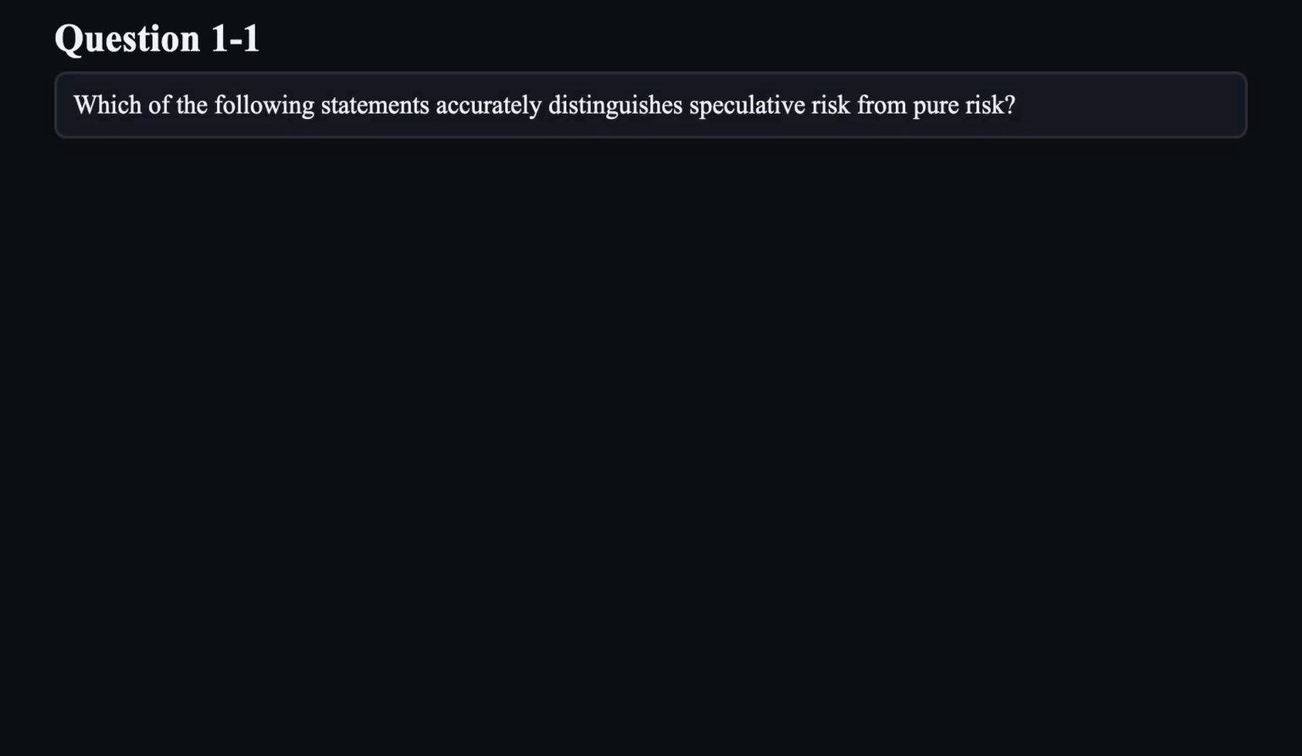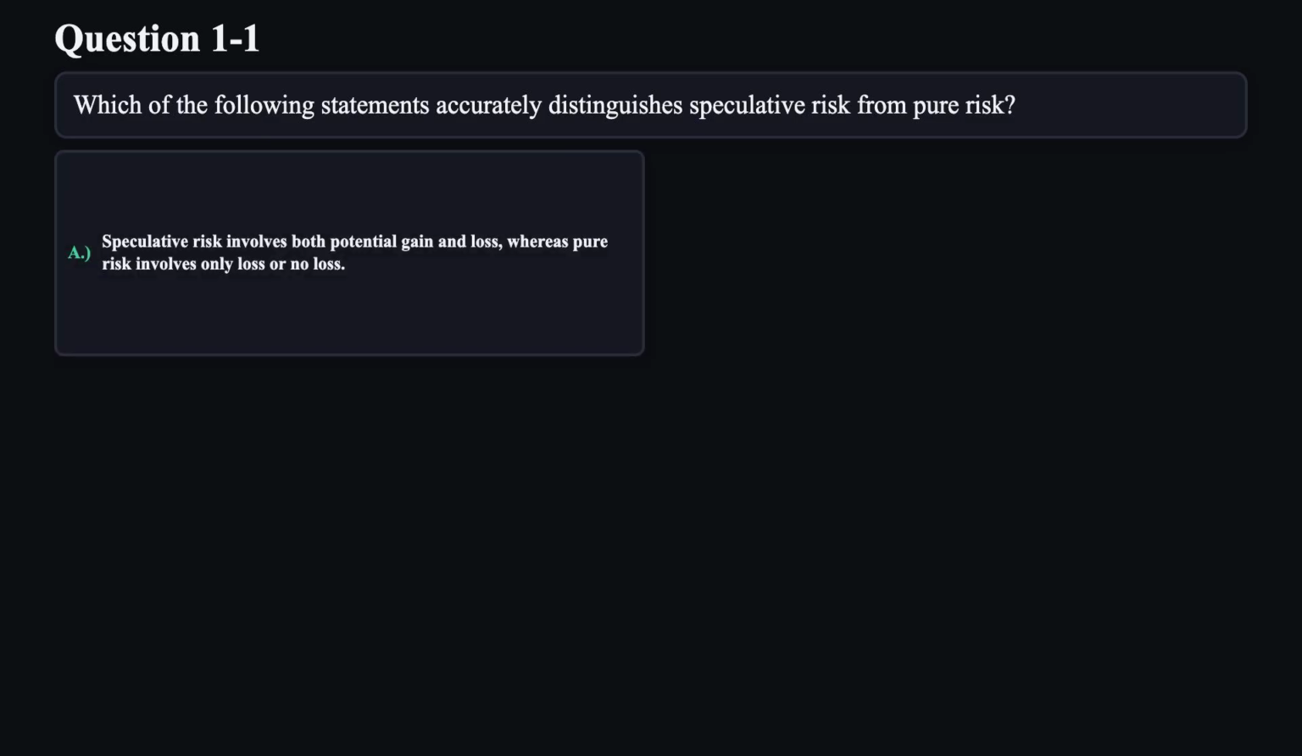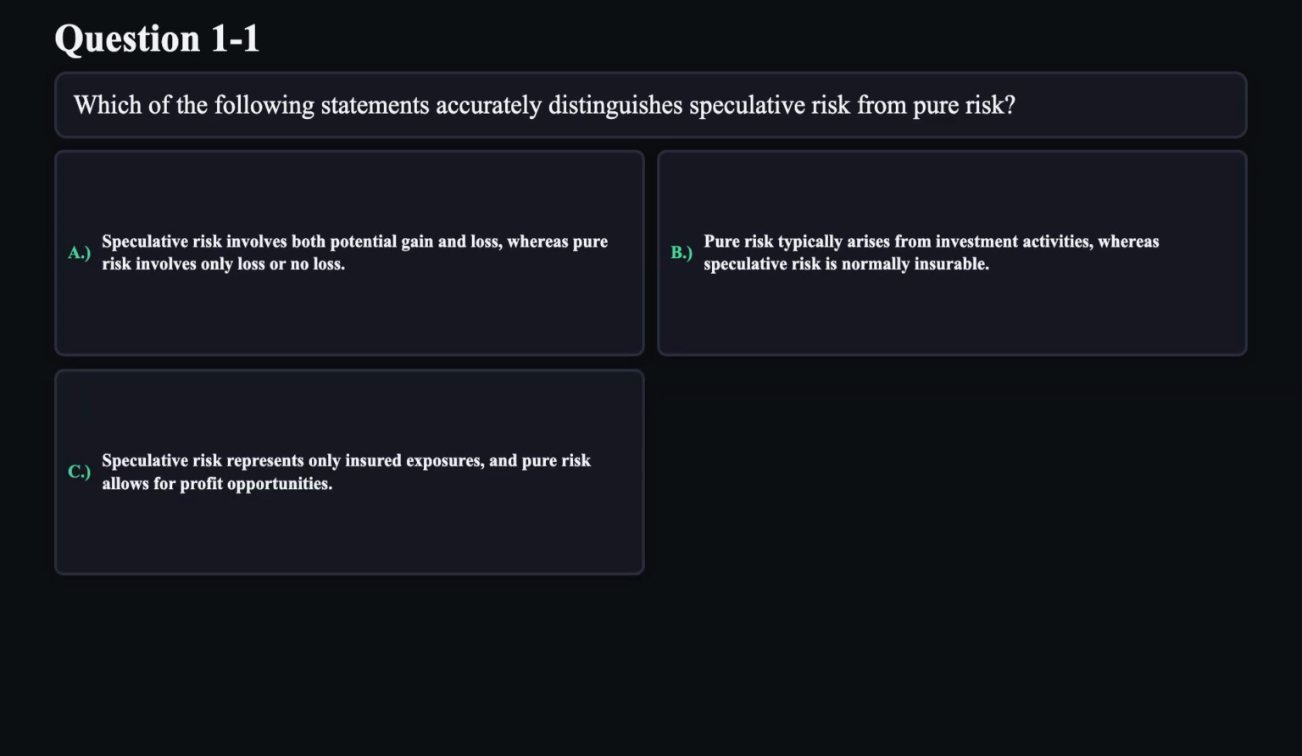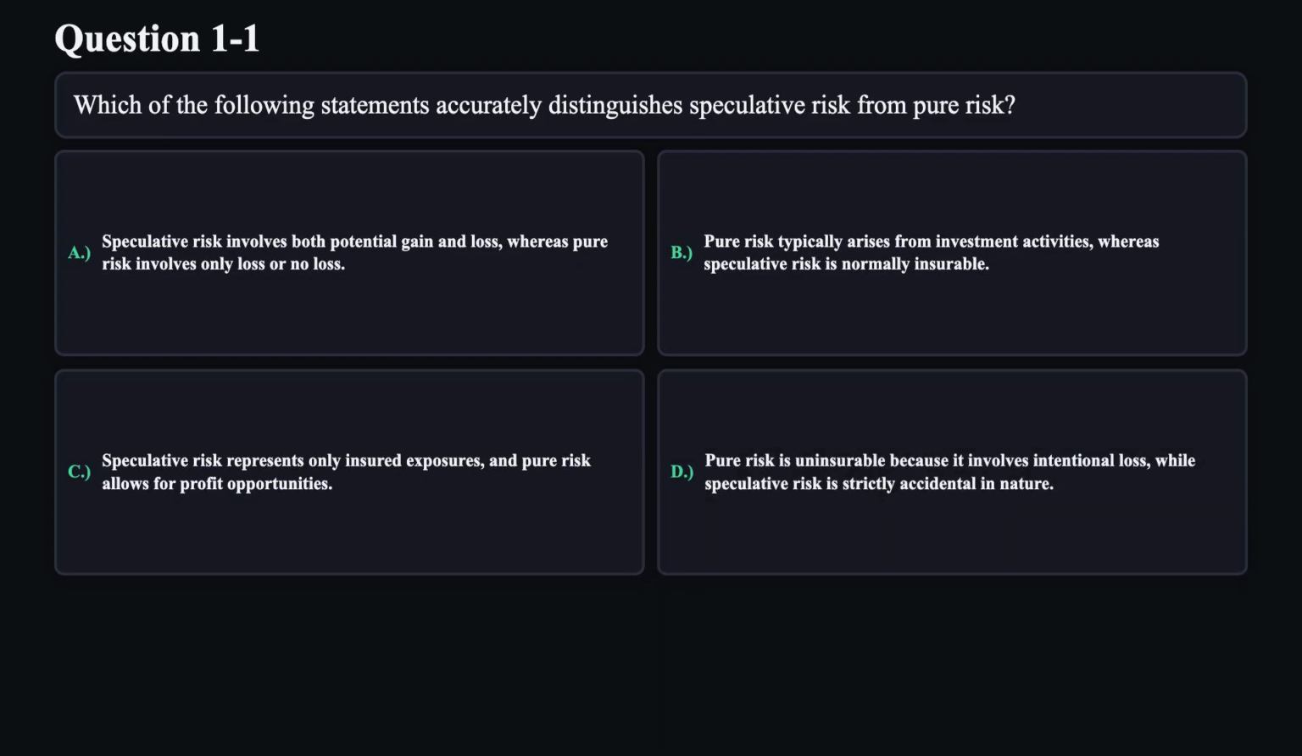Which of the following statements accurately distinguishes speculative risk from pure risk? A. Speculative risk involves both potential gain and loss, whereas pure risk involves only loss or no loss. B. Pure risk typically arises from investment activities, whereas speculative risk is normally insurable. C. Speculative risk represents only insured exposures, and pure risk allows for profit opportunities. D. Pure risk is uninsurable because it involves intentional loss, while speculative risk is strictly accidental in nature.